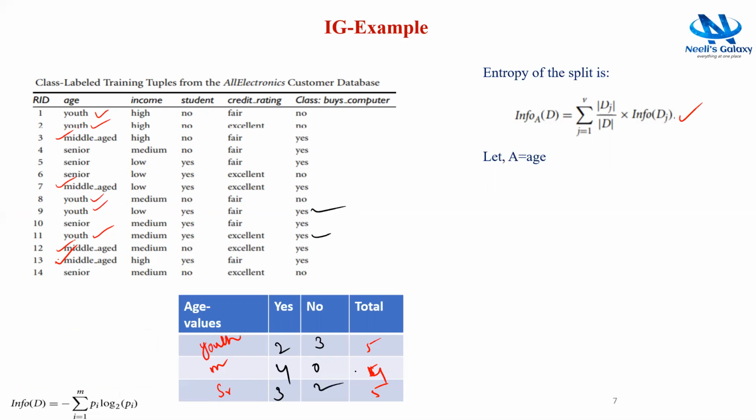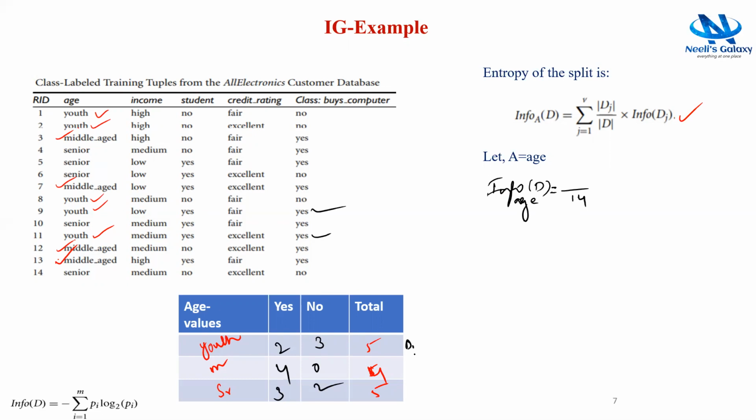So now we are ready with the entire data, and the entropy of age is given by the above formula. Information of age with respect to D is equal to the following. Again, the total number of tuples in the data set is 14.